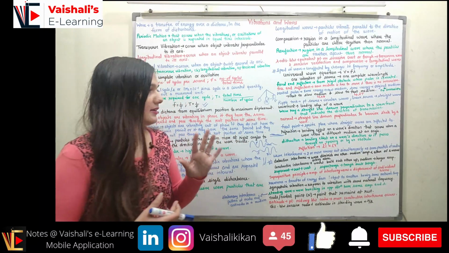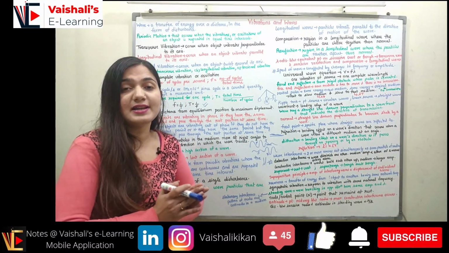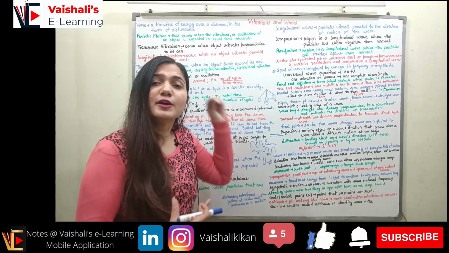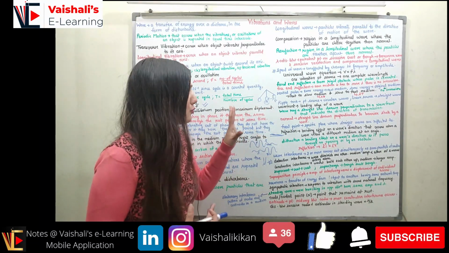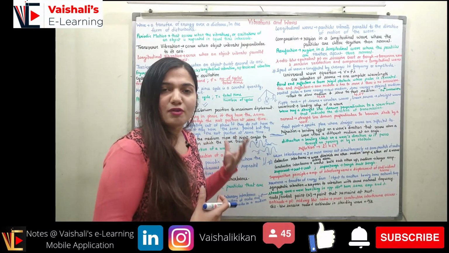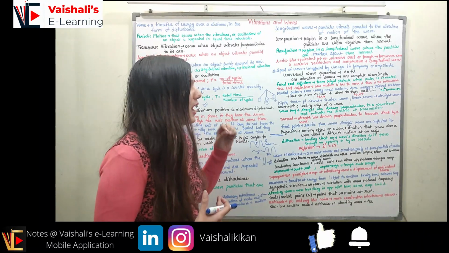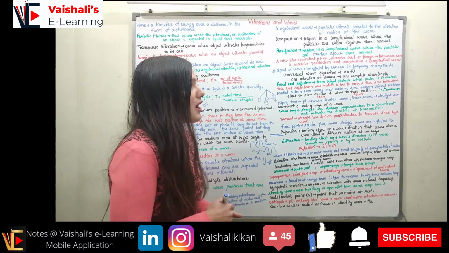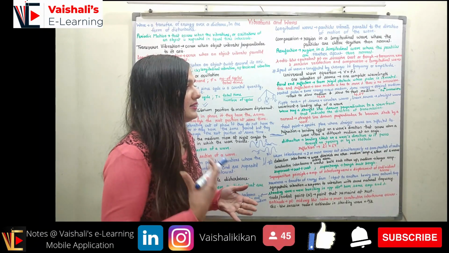Coming to the ripple tank. From here now you can understand what a 2D wave is. From the 1D wave we have understood a lot of parameters. Now we are moving towards the 2D wave. So the ripple tank is the perfect apparatus from where we can observe the 2D wave. If you have a point source in the ripple tank, we will observe a circular wave. If you have a linear source, you will observe straight waves.